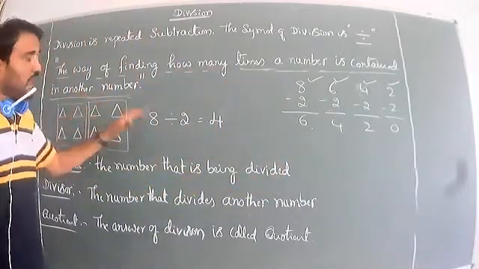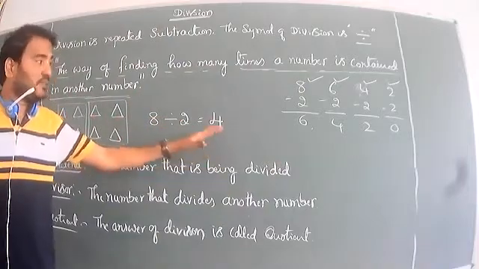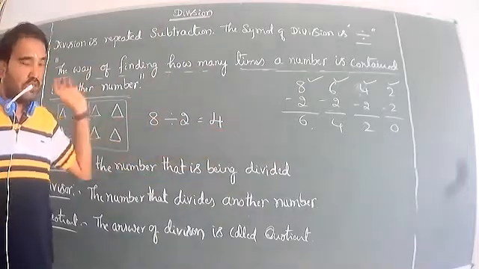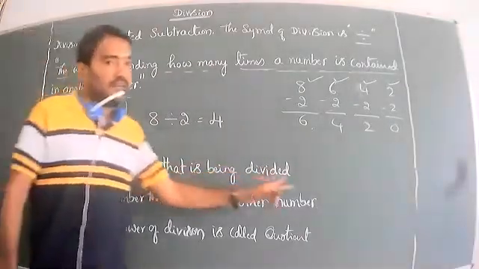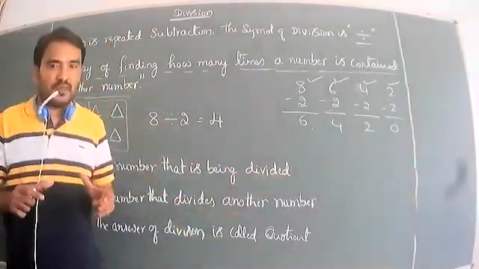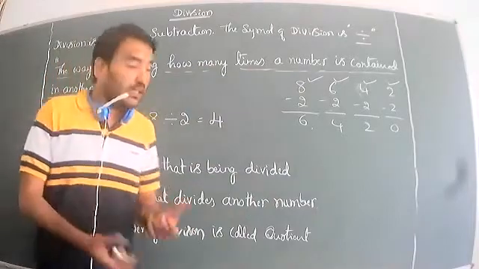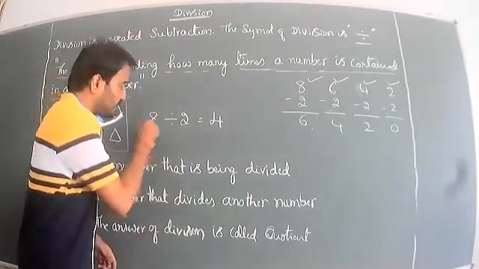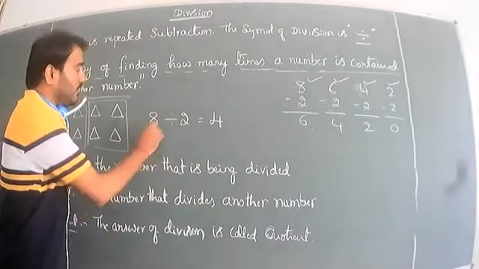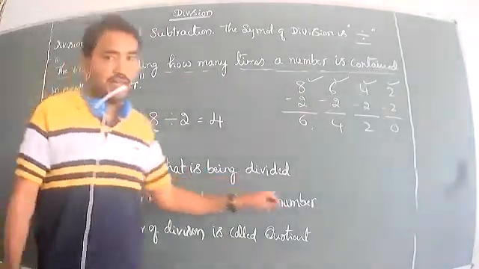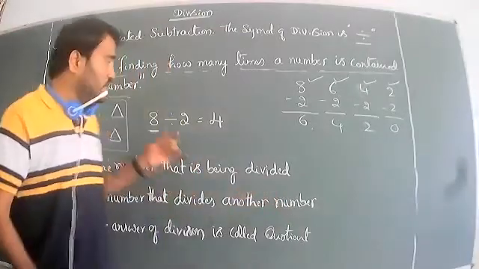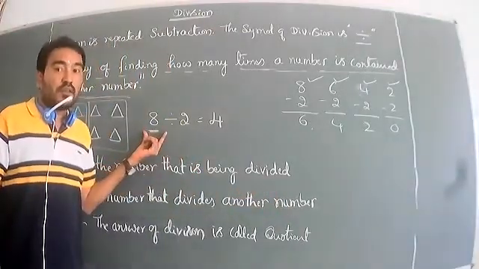That is called division. The number that is being divided is called the dividend.